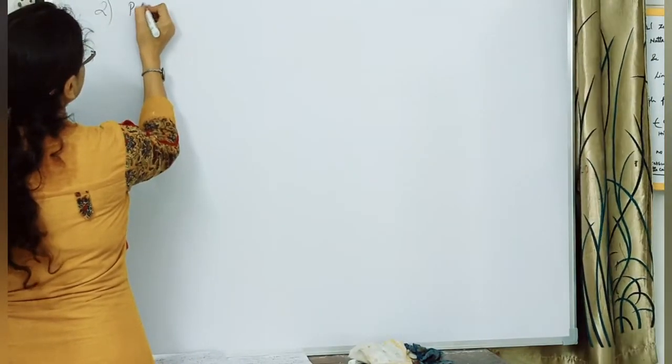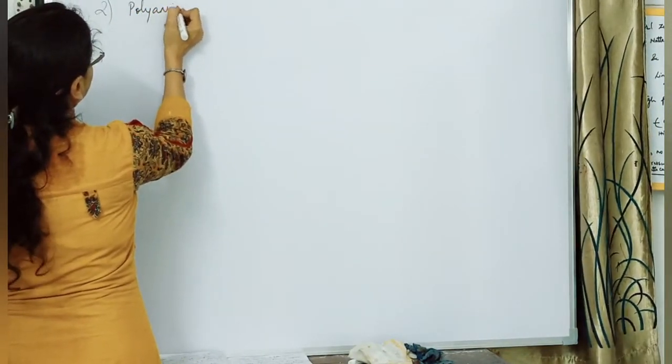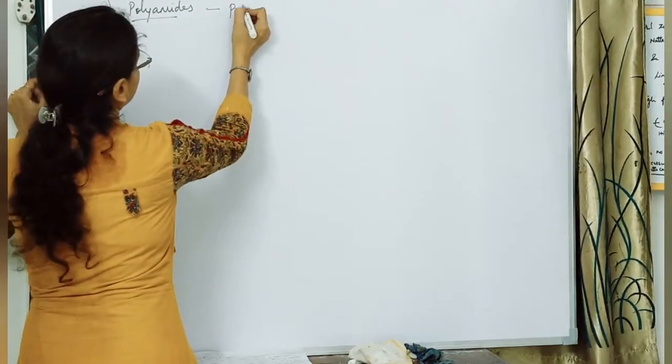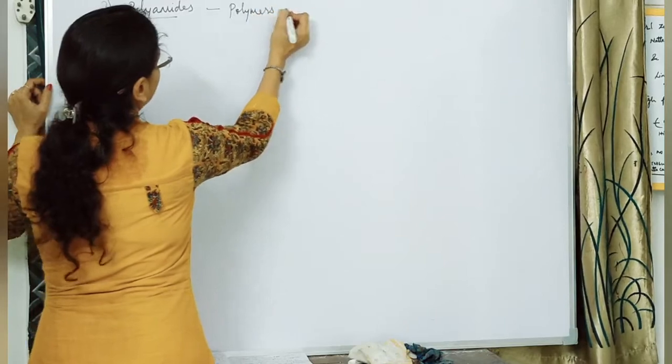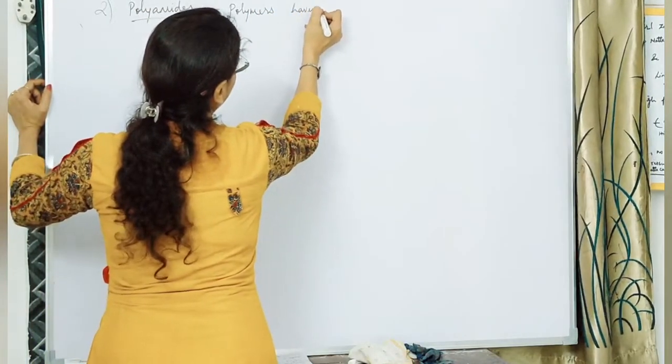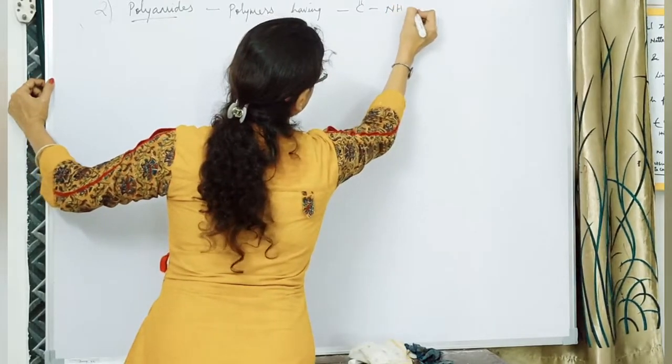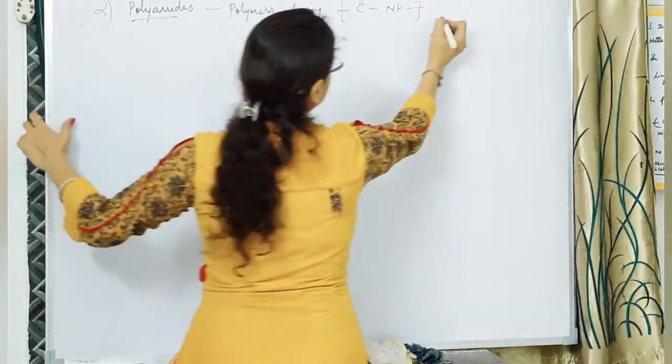So polyamides. These are the polymers having amide linkages, that is C double bond O and NH. These are called the amide linkages.